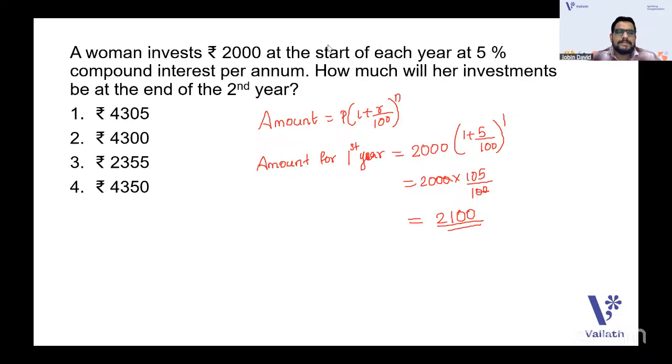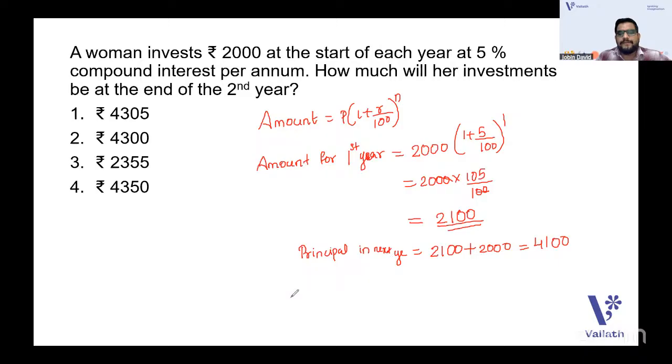In the question it is said that a woman invests 2,000 at the start of each year. So the principal amount in the next year will be 2,100 plus 2,000, which is 4,100.